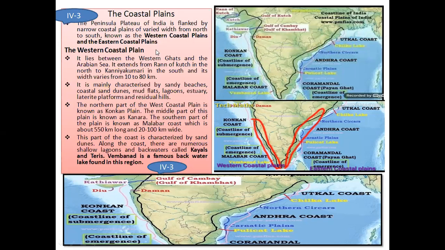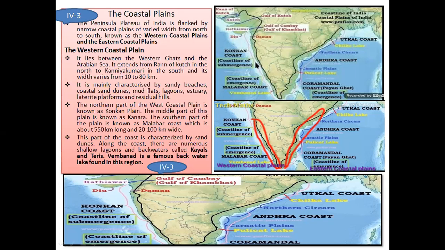So now we are going to see the two different types of coastal plains. First one is the western coastal plain that covers from Gujarat to Tamil Nadu. So this area is known as western coastal plains. The right of this region is known as eastern coastal plains, which we will see in the next slide. It lies between the Western Ghats and the Arabian Sea. So Western Ghats means this region.